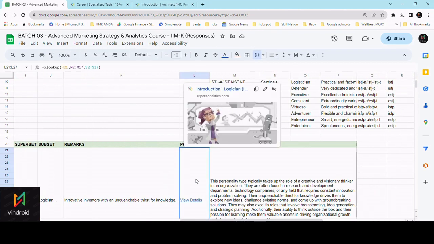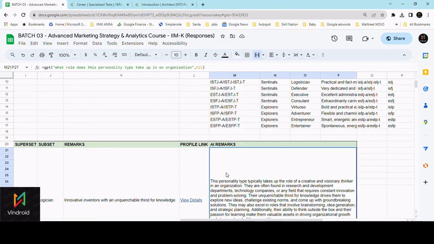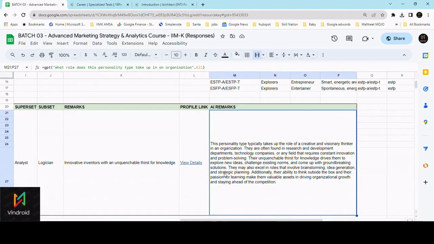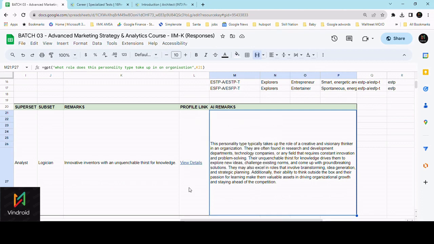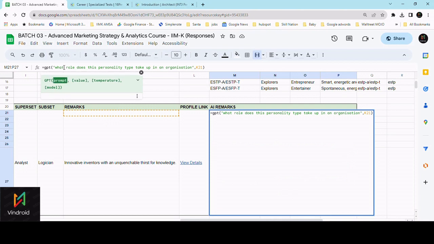I'll get the profile link also based on the XLOOKUP. And now the most interesting part is what is the inference that this particular data gives into what kind of job this person is suited into. You will get details on this also, but here it's more comprehensive because you don't have to toggle between the website and the sheets to understand this. So we have used a custom formula called GPT. GPT is not by default available on sheets. We have to use an add-on, or you have to actually create a custom formula using the app script. So here I used an add-on. I'll show you how to do that.